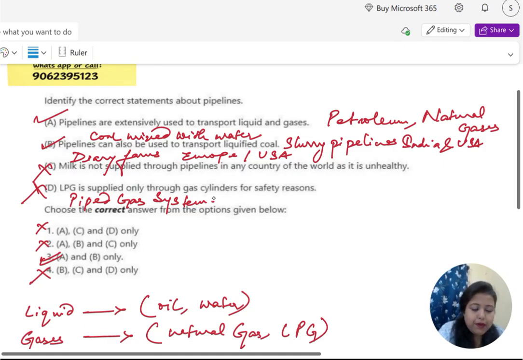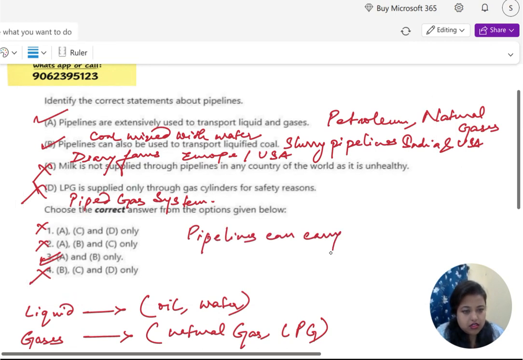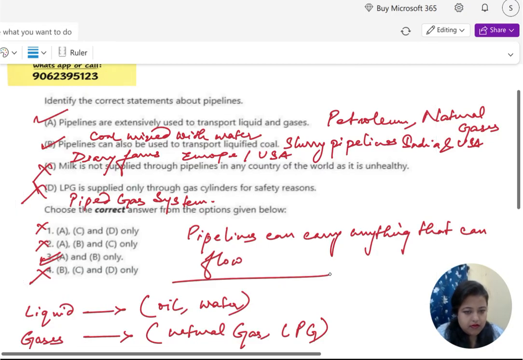So pipelines are not just for oils, they can carry anything that can flow. Clear? Oil, gas, coal, milk, LPG, everything a pipeline can carry. There is nothing more to discuss over here. This question has been solved and I think you have understood it.